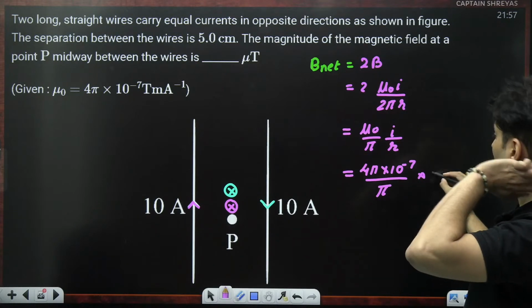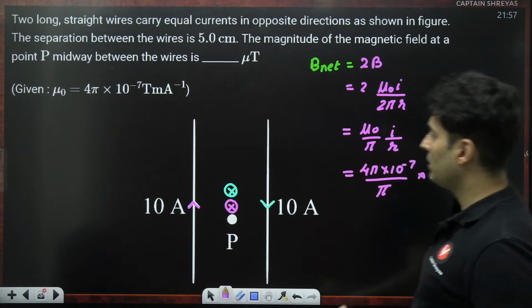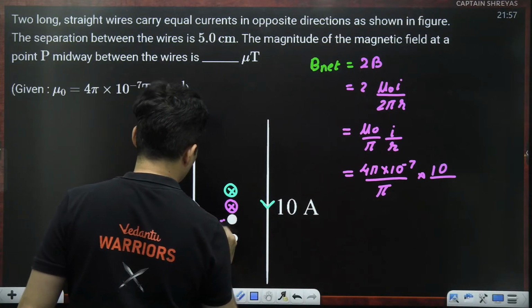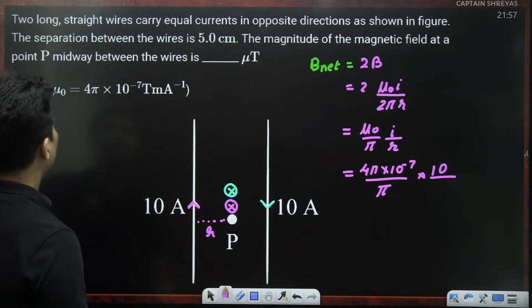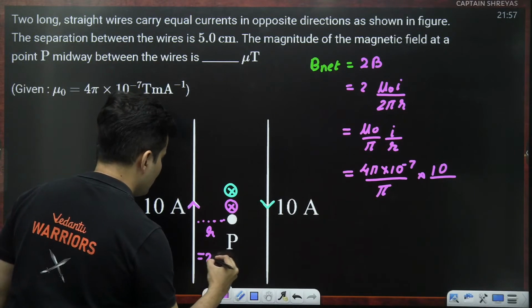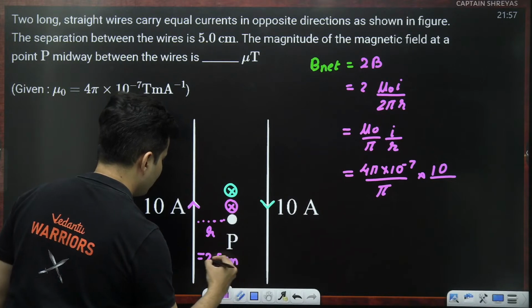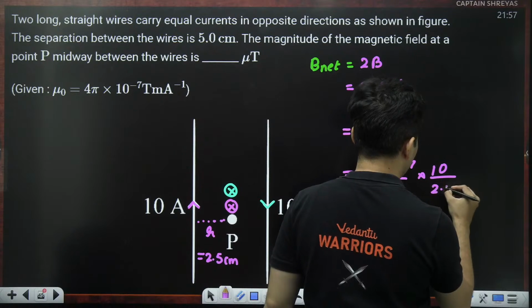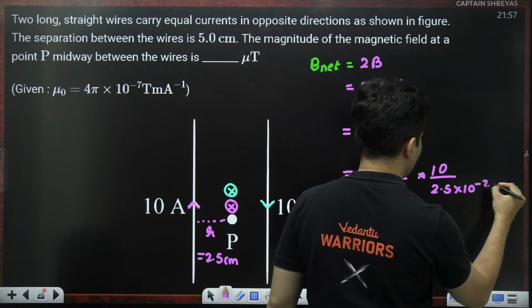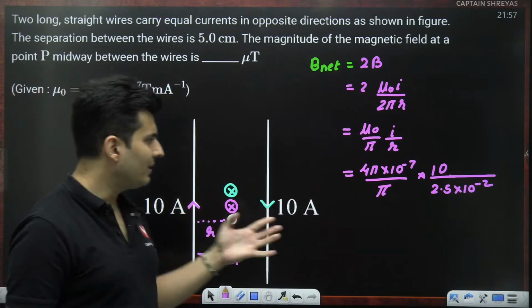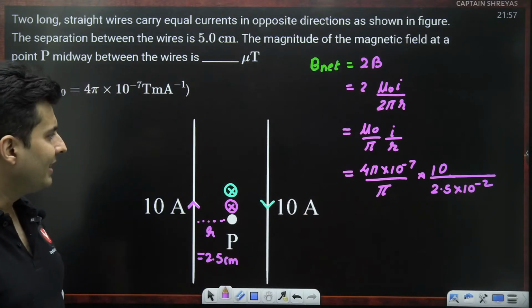Current is 10 amperes. R, what is this distance going to be? This is basically your R, guys. 5 centimeters, so R will be basically 2.5 centimeters. It's exactly the midpoint. So basically 2.5 times 10 to the power minus 2. That is what it is. Pi cancels, 2.5 is there, which is basically 10 by 4.